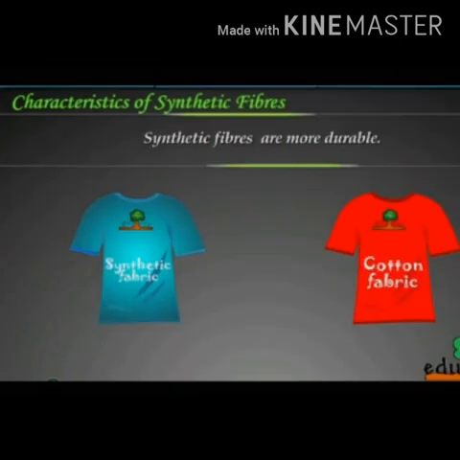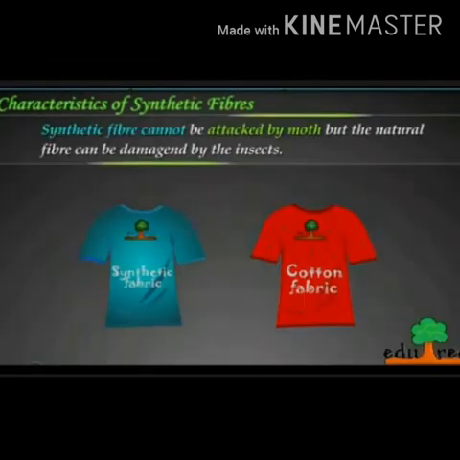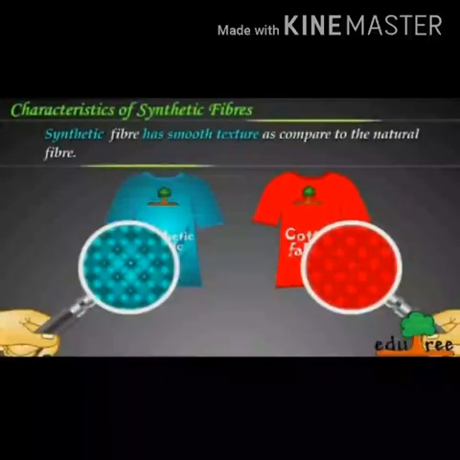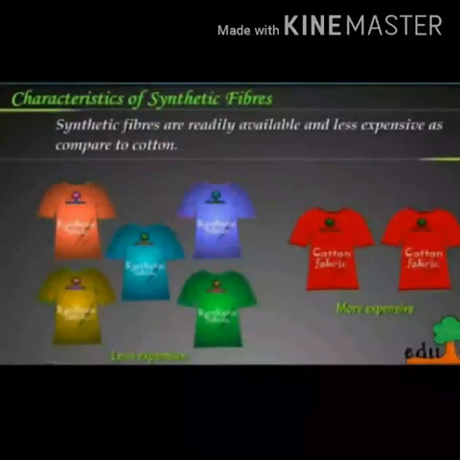They are more durable, and they are not attacked by moths and insects, whereas natural fibers are attacked by insects. Synthetic fibers have a smooth texture compared to natural fibers, and they are less expensive and readily available compared to cotton.